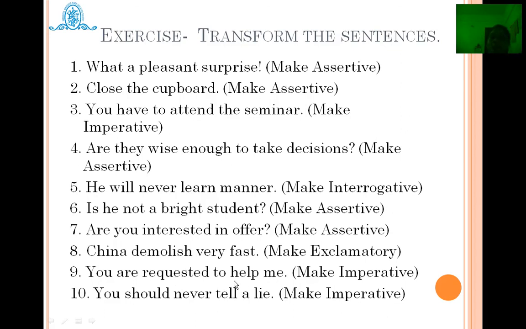So just write, "Help me." Last sentence, "You should never tell a lie." Make imperative. Again, do not write the subject and verb. Just start with "Never tell a lie." It will feel awkward, so you can say, "Don't tell a lie." In this way, as per the tone of the sentence, we have to transfer the given sentences, but without changing the meaning of the given sentence.